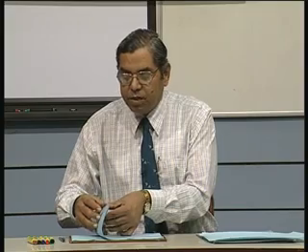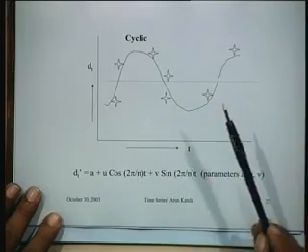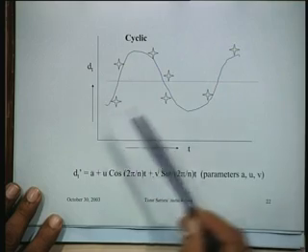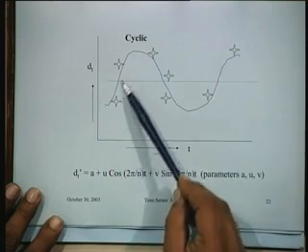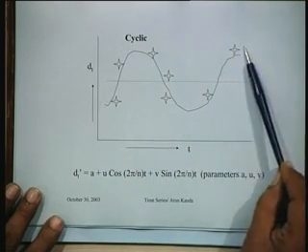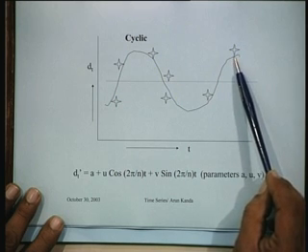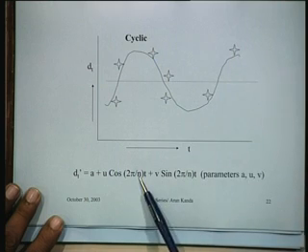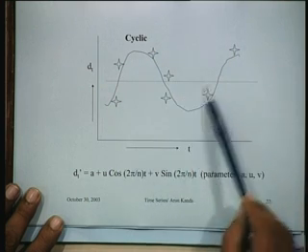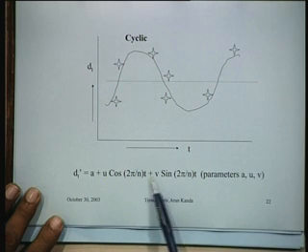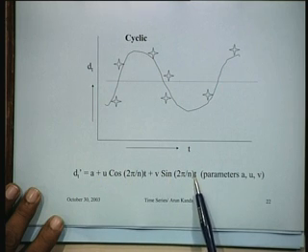We might, on the other hand, look at cyclic demand or seasonal demand. This is very common. The demand for woolen garments, the demand for air conditioners, the demand for all seasonal products would be something of a sinusoidal wave like this. So if the periodicity of this particular cycle is capital N or small n, as we have shown here, the equation of this line is d dash t is equal to a plus u cos 2 pi by n into t plus v sin 2 pi by n into t.